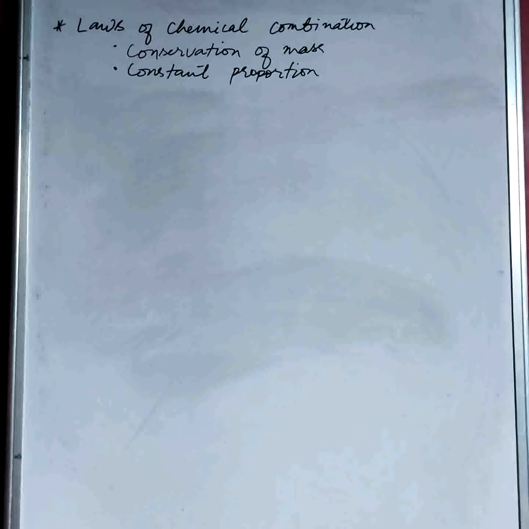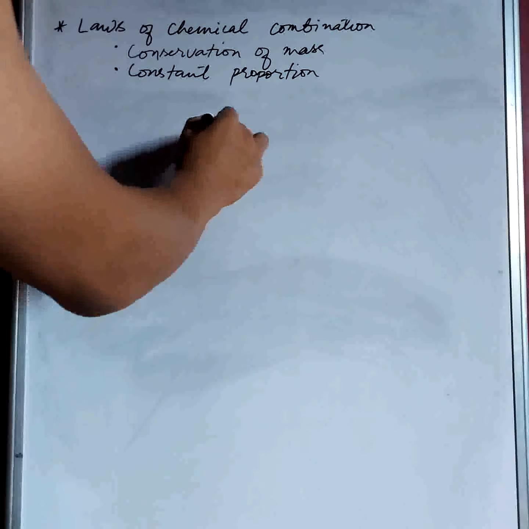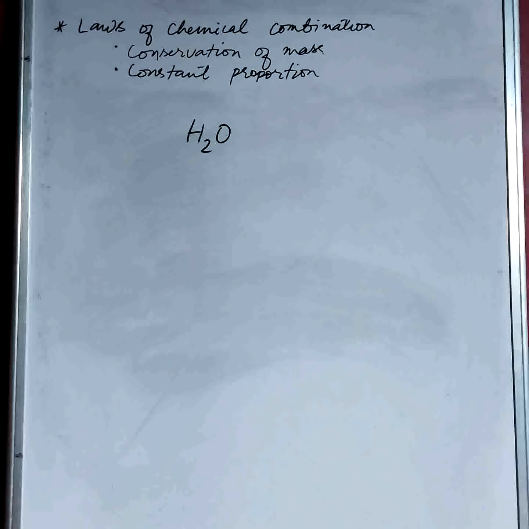And then the law of constant proportion states that when chemicals combine, they do so in fixed proportion, constant proportion. Suppose, for example, water is H2O, that means 2 parts of hydrogen and 1 part of oxygen combine to give us water.